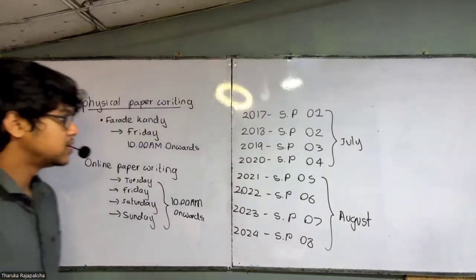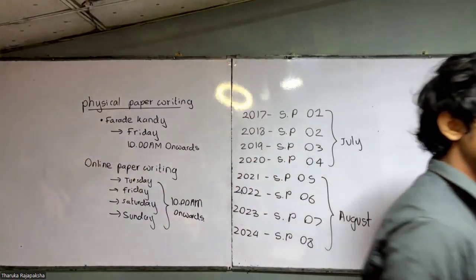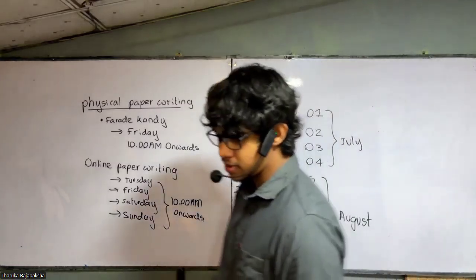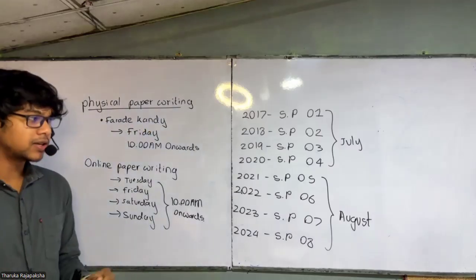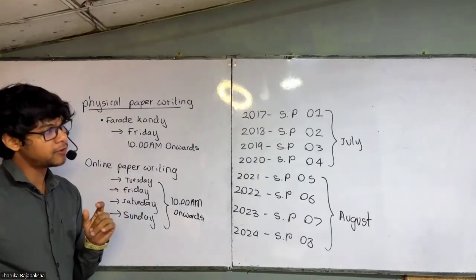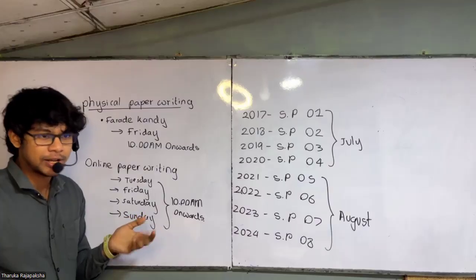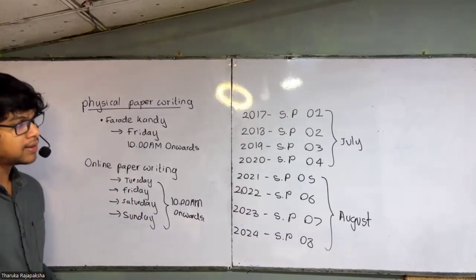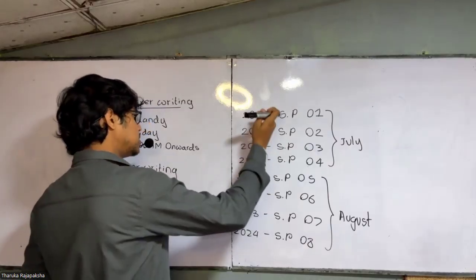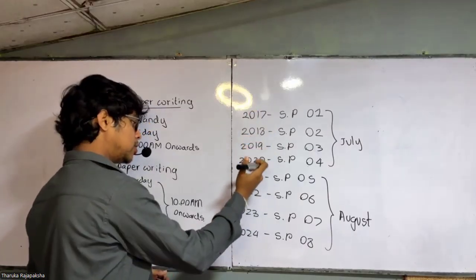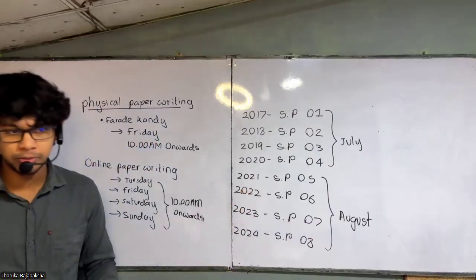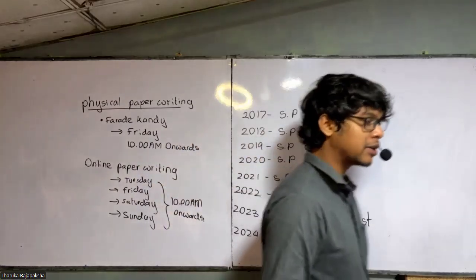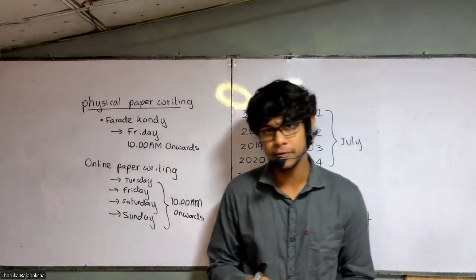Right. So I decided to do this video in order to introduce you to the concept of shadow papers and what they are. So guys, first of all, what is this shadow paper and what am I doing here? You have the past papers 2017, 18, 19, 20, 21, 22, 23, 24. You guys have done the past papers, but we are going to do it one more time, but in a different way.